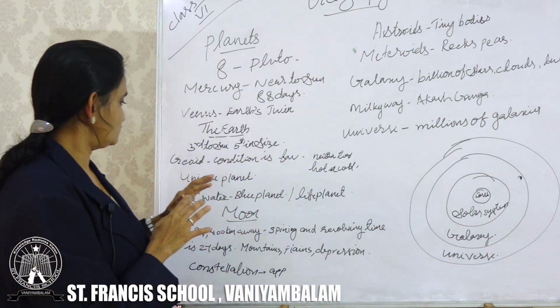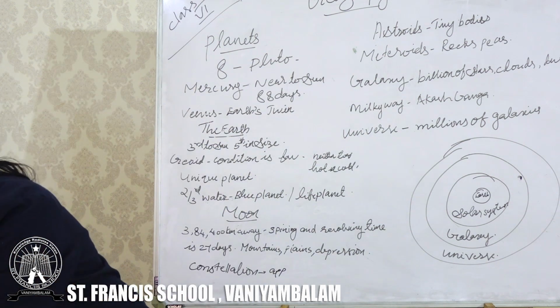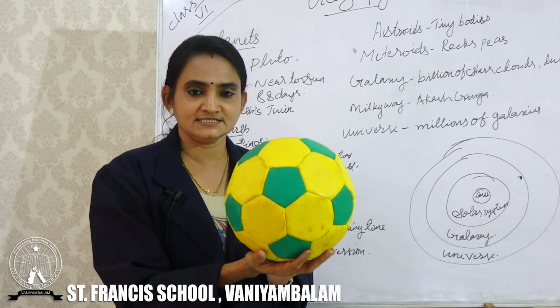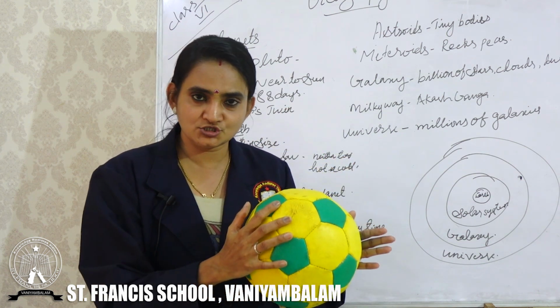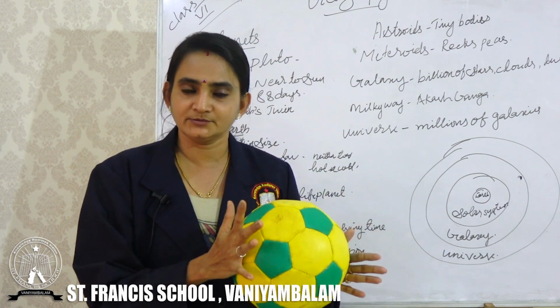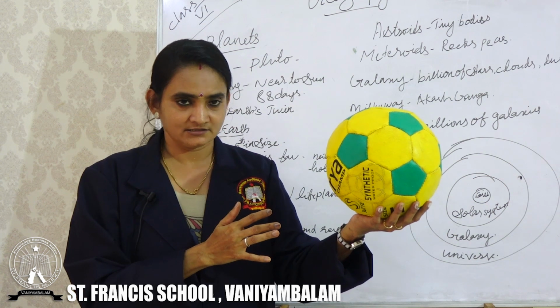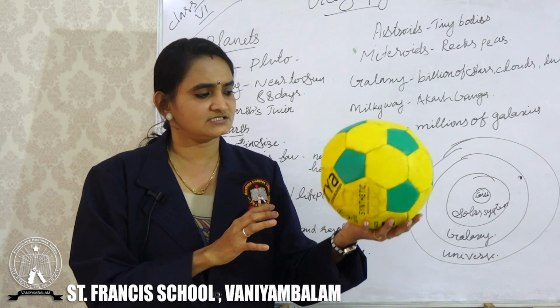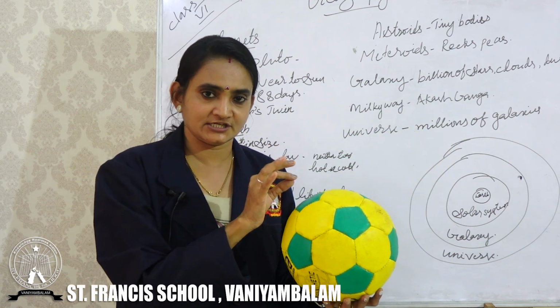Okay, now I will show you something. Suppose it is our Earth. Now I am going to show what is the exact shape of the Earth. See, in my hand it is a ball, a football, right? Suppose it is the Earth.